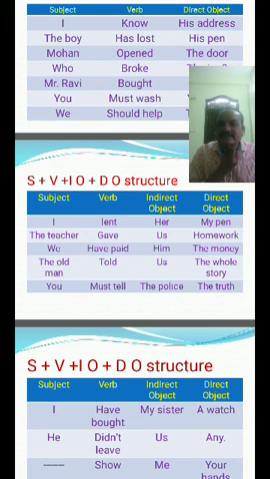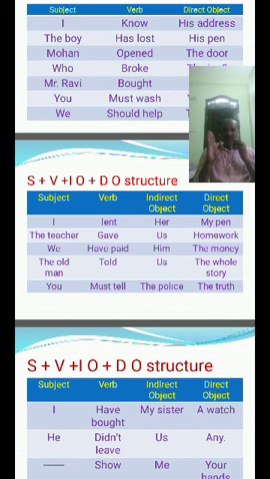The teacher lent her my pen. The teacher gave us homework. We have paid him the money. The old man told us the whole story. Here, us is the indirect object. The direct object is the whole story.